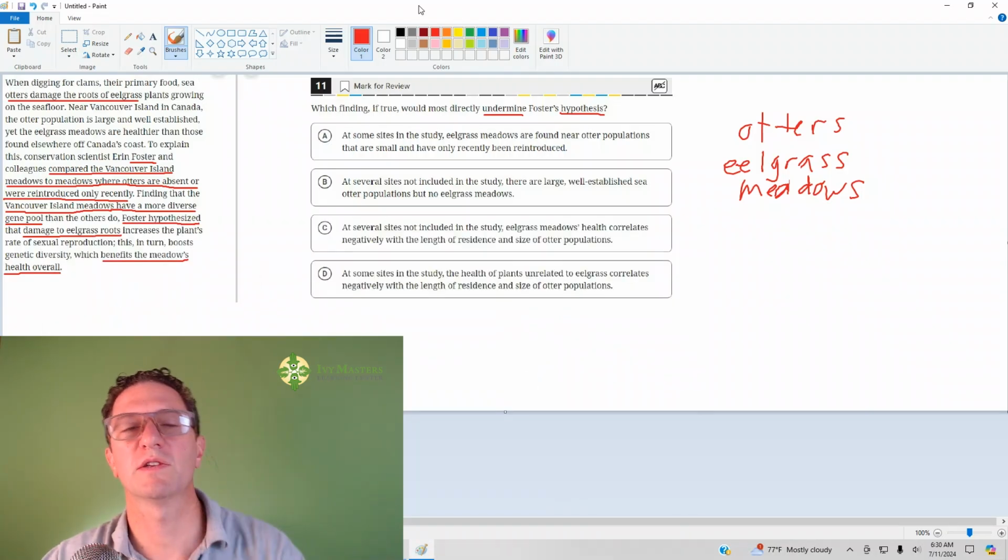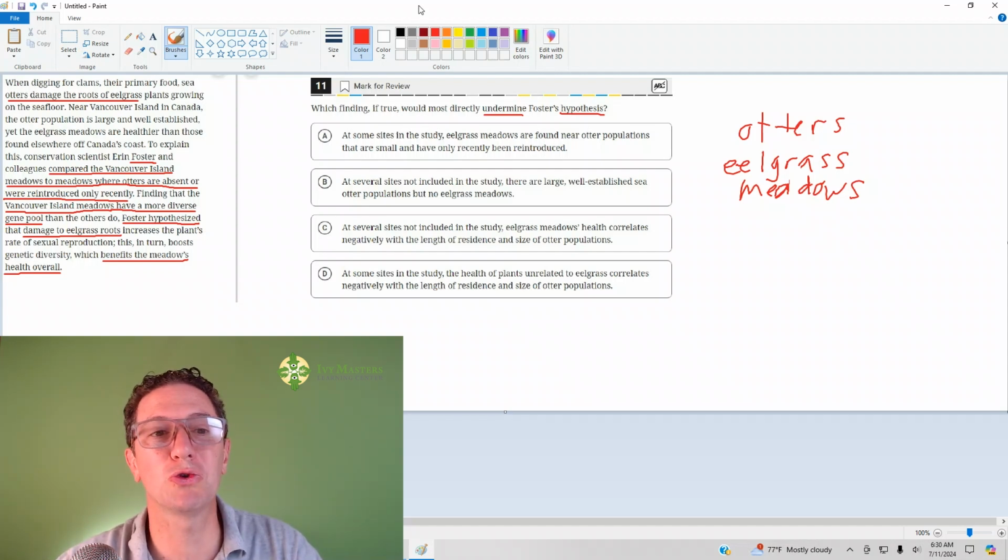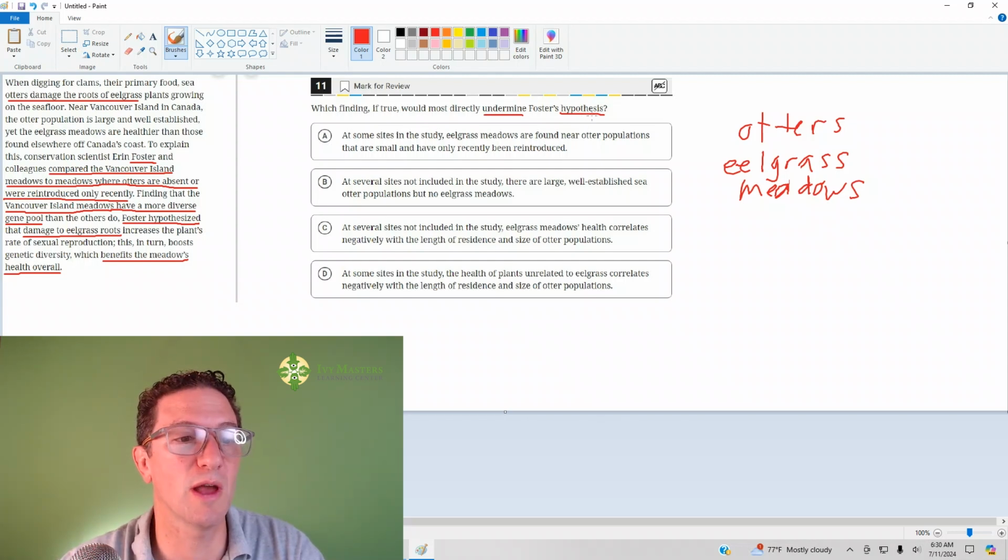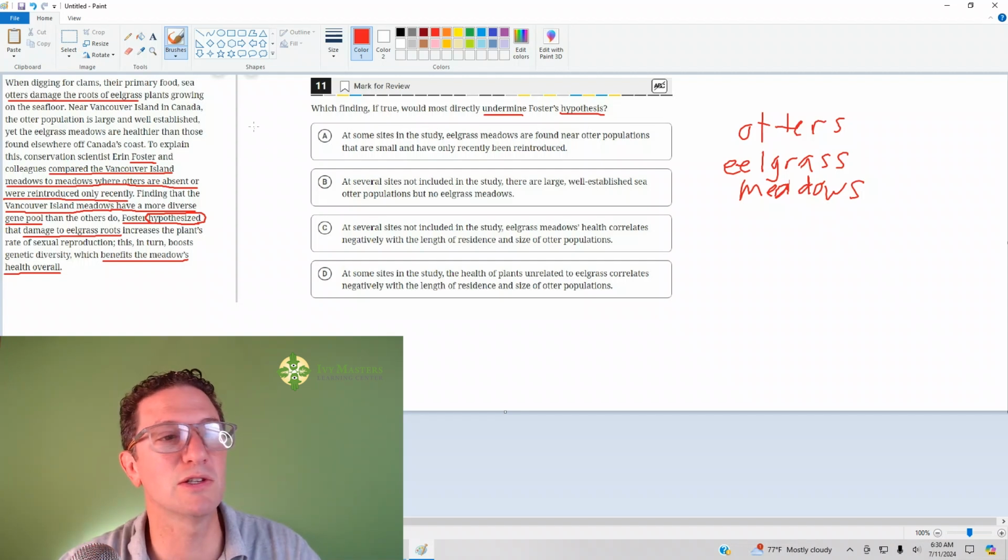There's the 11th question from Digital SAT Test 2, Module 2B. Number 11 reads, which finding, if true, most directly undermines, which means to weaken, Foster's hypothesis. When you see the word hypothesis, look for it in verb form in the last sentence of the paragraph. We see it here, hypothesized. So we want to read, but we want to focus on that. And undermine means to weaken.